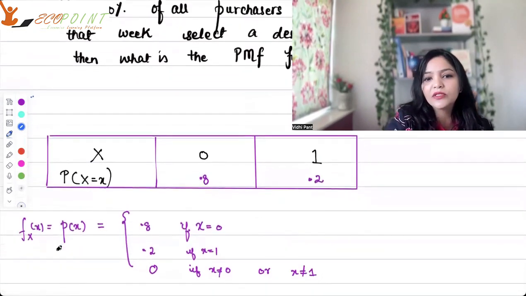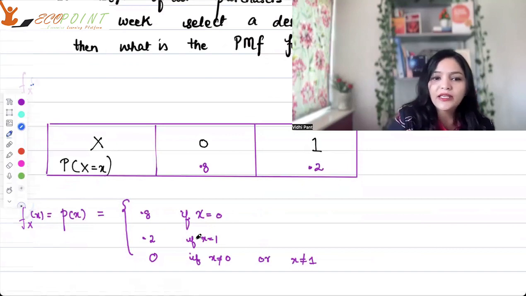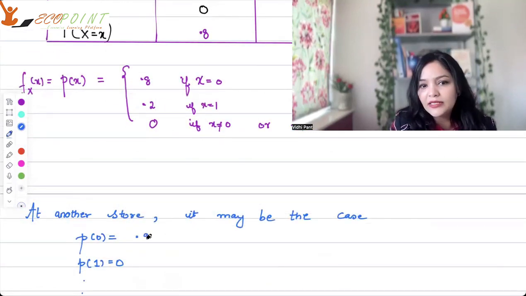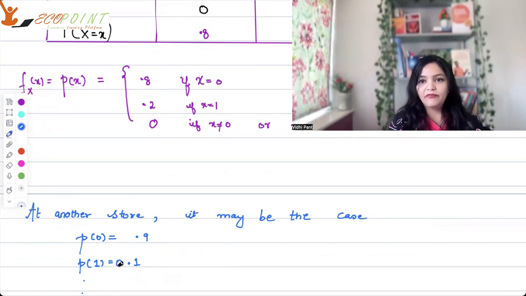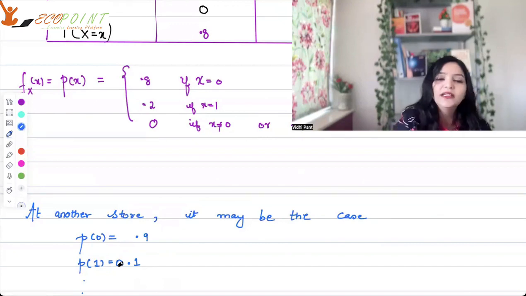In case X is 0, probability is not 0.8, it's 0.9. It could have been the case that P0 is 0.9 and automatically P1 becomes 0.1, right? Similarly, I could have given you a situation where P0 would have been 0.7 and P1 would have been automatically 0.3, right?